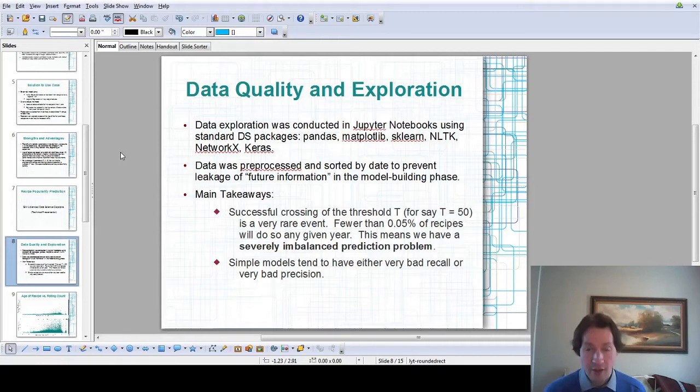Secondly, the other major challenge in the project is that, as I mentioned, recipes actually becoming popular and crossing popularity thresholds is quite rare in practice. So looking at this data set with 250,000 recipes or so, if you want to know not only which recipes will gain, say, at least 50 ratings, but moreover, which are going to gain 50 ratings in the next year, so if you also put a time limit on it, then the proportion of recipes that cross the threshold gets to be about 1 in 2,000. So for every target case, every popular recipe, there's like 1,999 unpopular recipes. And so we have an extremely imbalanced prediction problem.